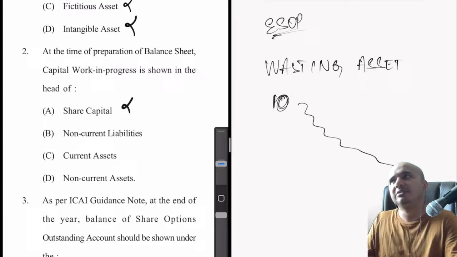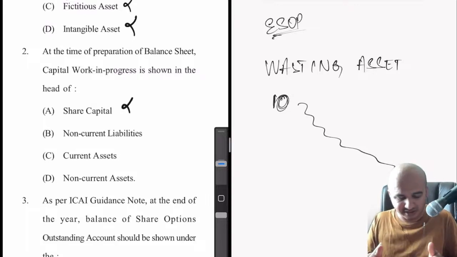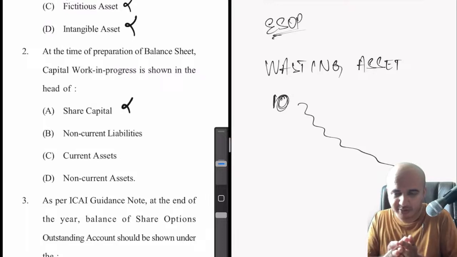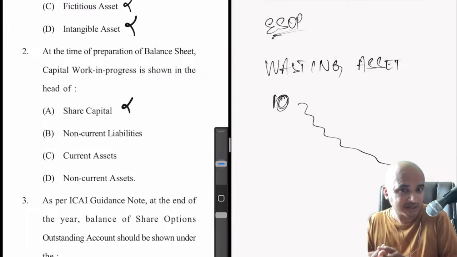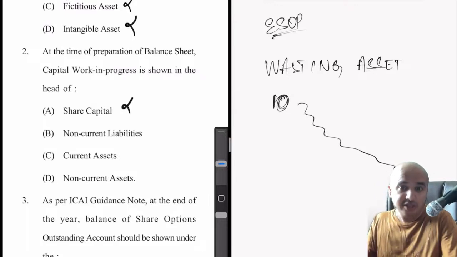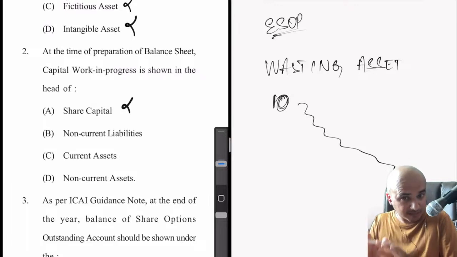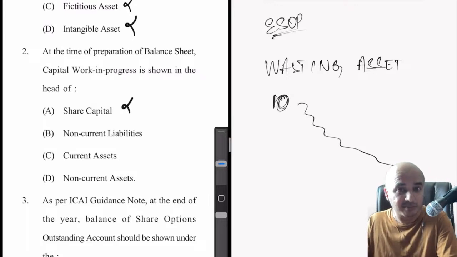First of all, it refers to the costs that have been incurred but, let's say, not yet capitalized for a project, maybe some under construction or under development project. So we have started the project, maybe we are constructing a bridge, maybe a building, or maybe we have taken up some project whose work is in progress, but we have not yet completed it, but there is some amount of investment as of now. So it could be land, construction, installation of some machinery which is not complete yet, maybe some research and development cost. So it is not yet complete.